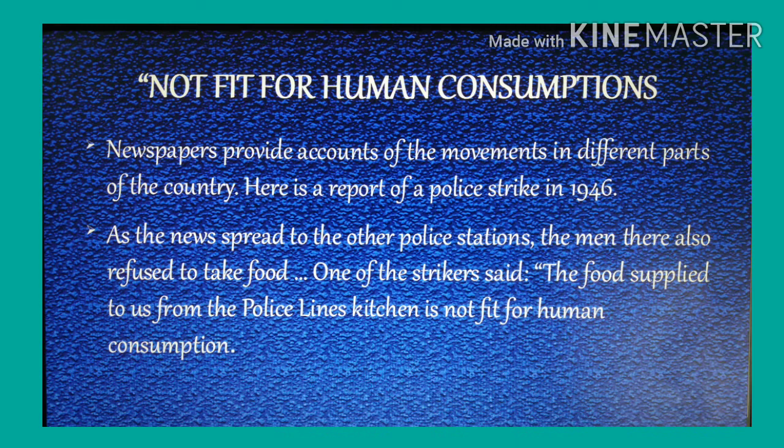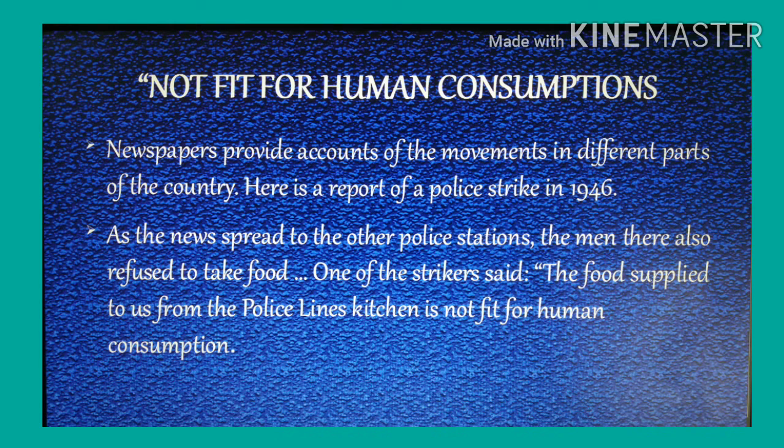And next, the topic is "not fit for human consumption." Newspapers provide accounts of the movements in different parts of the country. Here is a report of a police strike in the year 1946. More than 2,000 policemen in Delhi refused to take their food on Thursday morning as a protest against their low salaries and the bad quality of food supplied to them from the police lines kitchen.